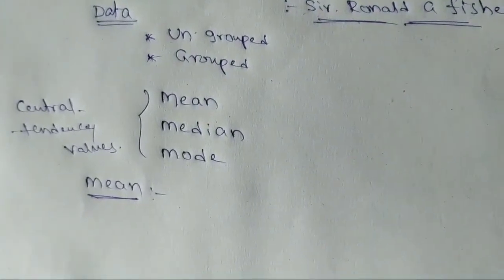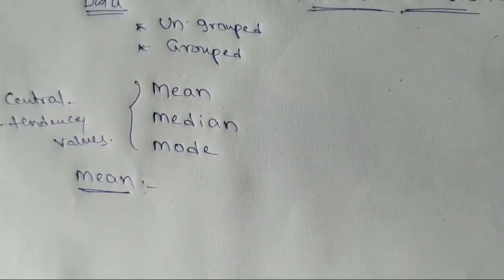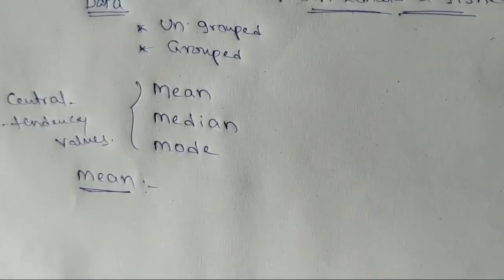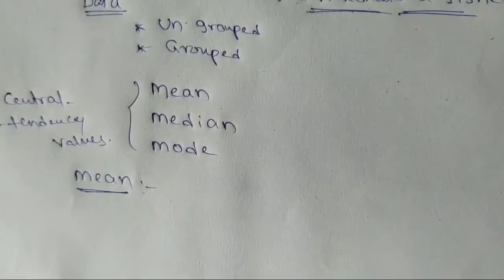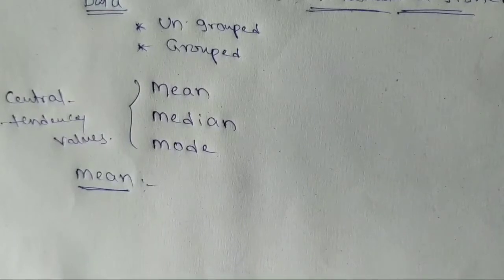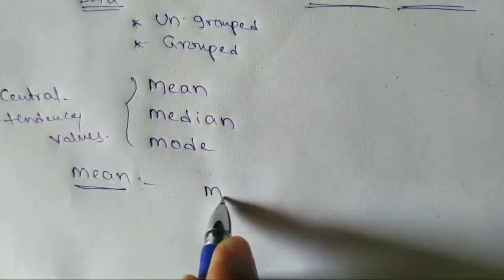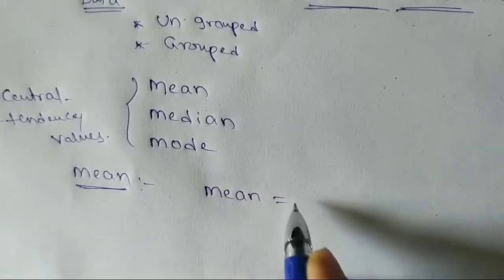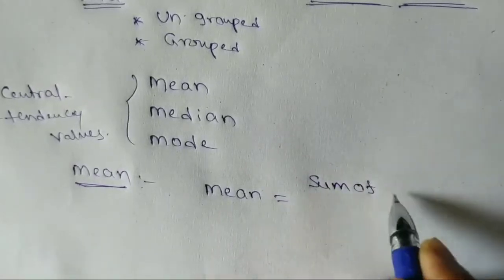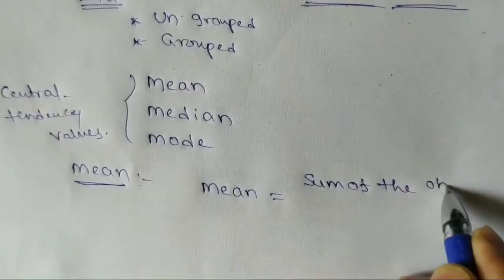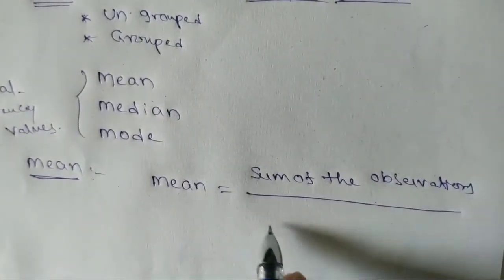We use mean in several places. We find the average of our FA marks, average of our SA marks. Depending on marks we find the average. Average is called mean. We have a simple formula: mean is equal to the sum of the observations by the total number of observations.